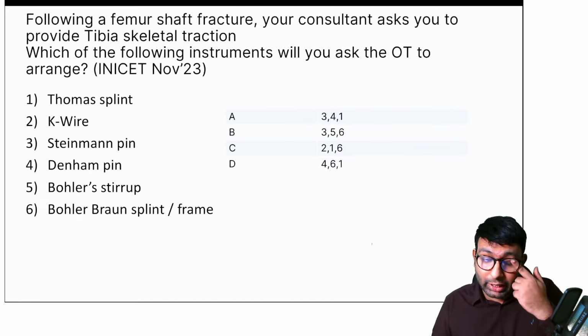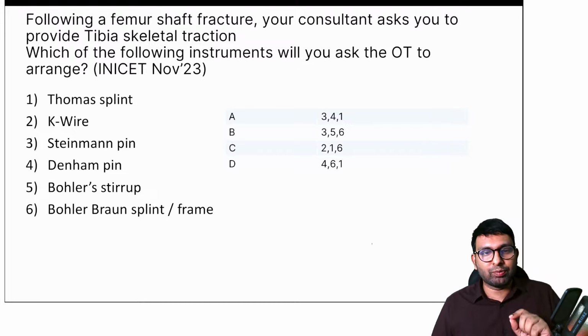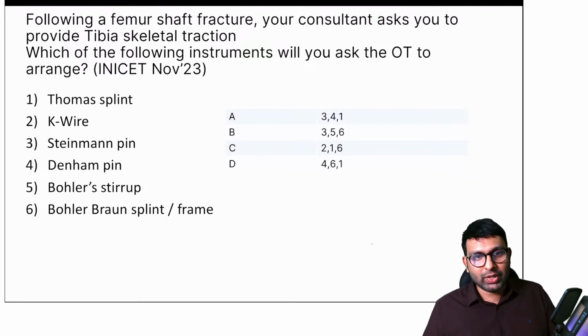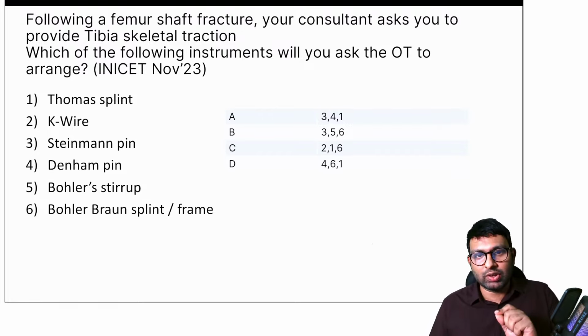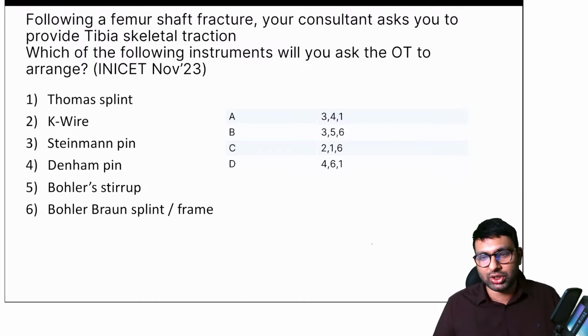Now coming to another recall question, and this was a bouncer when it was asked. So they are told that there is a femoral shaft fracture and your consultant asks you to provide tibial skeletal traction. Which of the following instruments will you ask the OT to arrange in order to do a tibial skeletal traction? Options are, all the instruments that are kept are Thomas splint, K-wire, Steinman pin, Denham pin, Bowler stirrup and Bowler-Braun splint frame, and you have these options here.